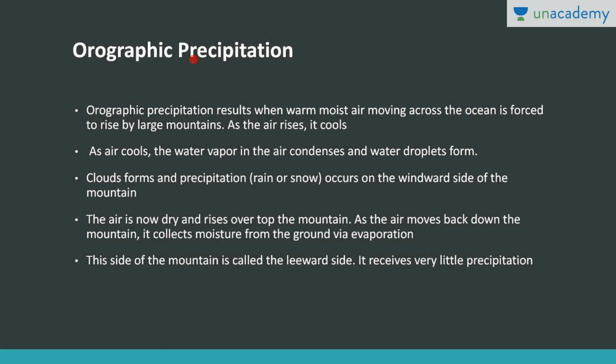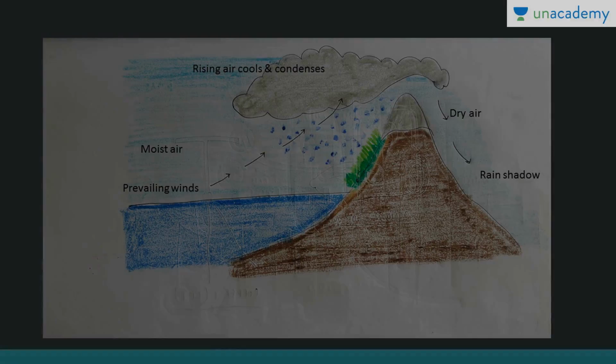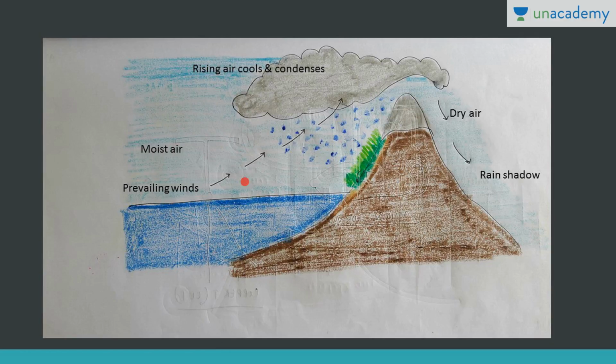So the first one is orographic rainfall. Orographic precipitation results when warm, moist air is forced to ascend by large mountains. Orography as such means mountain only. So here you can see this warm moist air is forced to ascend because this mountain acts as a barrier. Now once this warm moist air rises, it cools and it condenses. So here cloud formation is taking place.